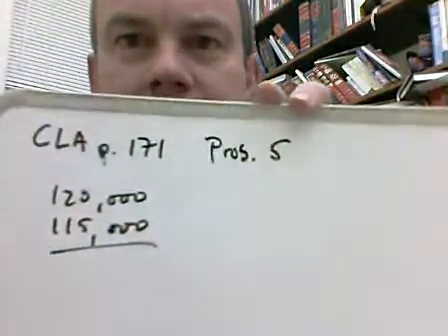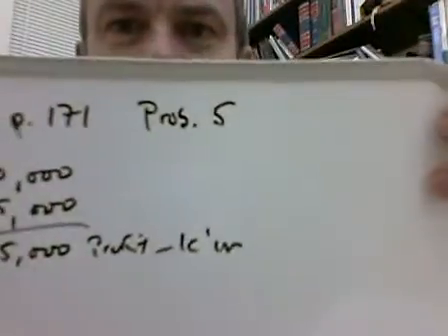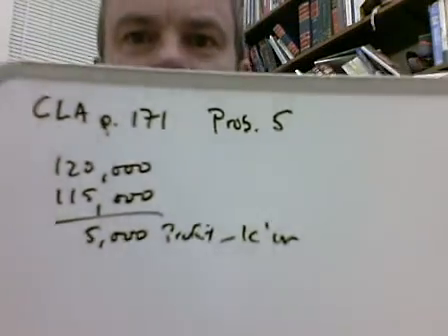Owner is going to pay $120,000 to a builder to buy a house. It's going to cost the builder $115,000 to build it. So we know right away that the contract price of $120,000 minus the $115,000 means that there's going to be a $5,000 profit for the contractor. Okay? So that says $5,000 profit for the contractor.